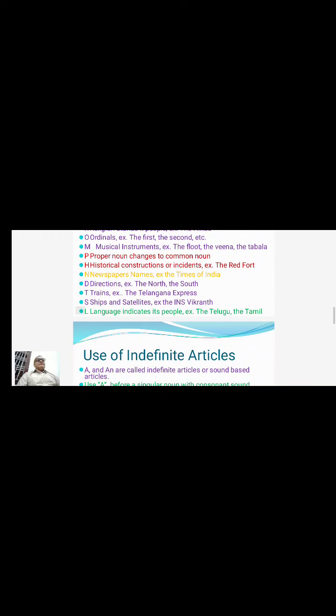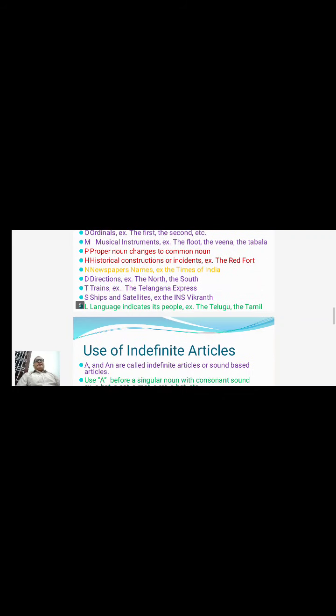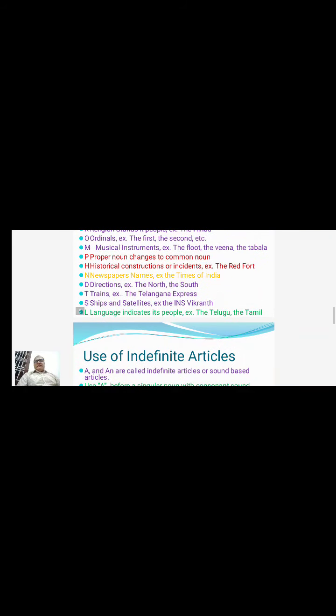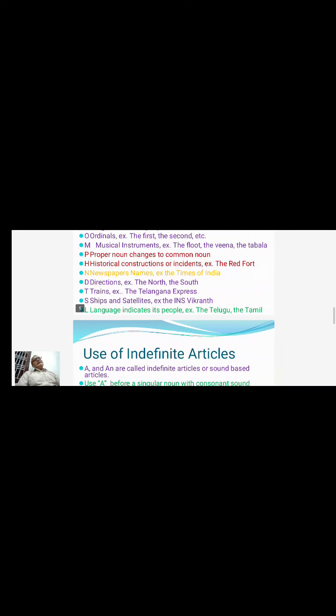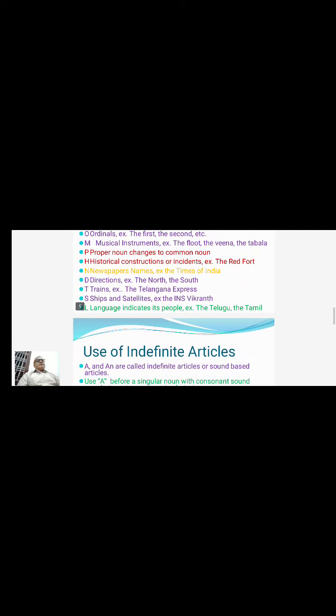We need to use a definite article before all the names of directions. The next, T, stands for trains. Before the names of express trains, we need to use the definite article THE. For example, the Telangana Express, the Golconda Express, the Howrah Express, etc.